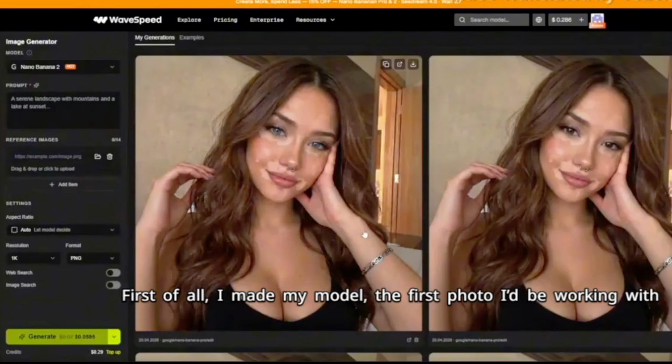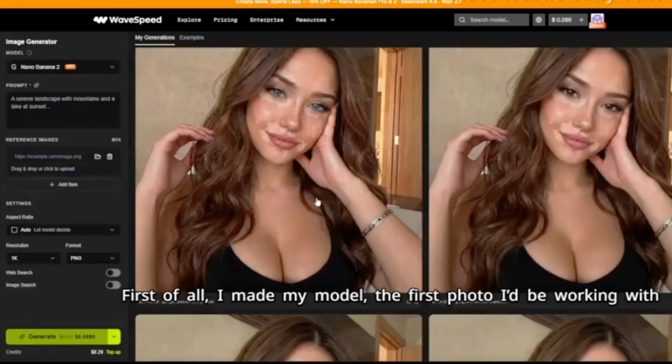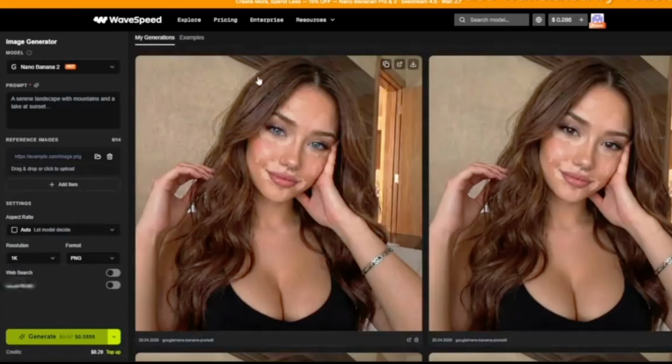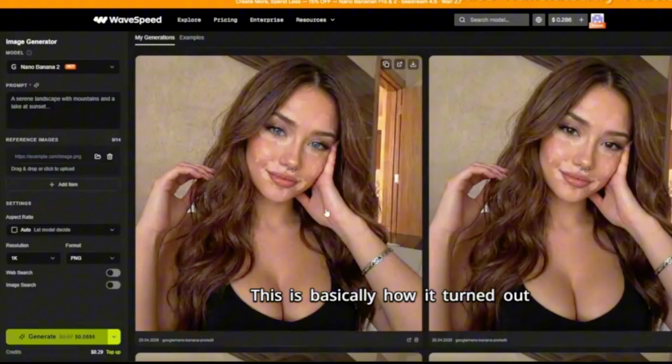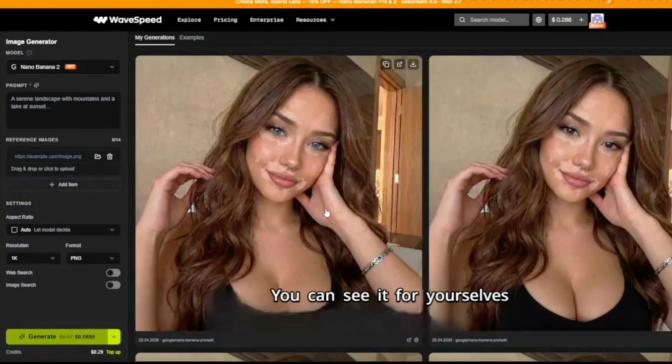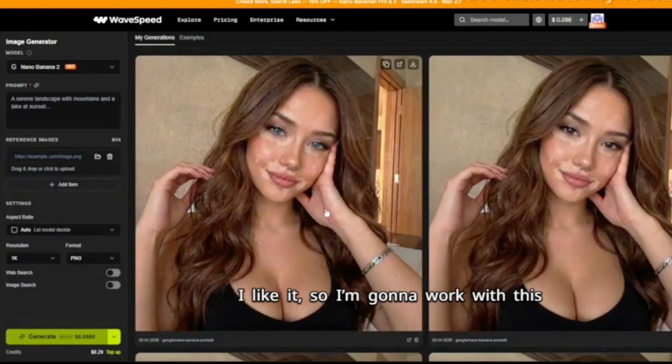First of all, I made my model, the first photo I'd be working with going forward. I added a bit of vitiligo on her face and gave her some piercings. This is basically how it turned out. You can see it for yourselves. I like it, so I'm gonna work with this.